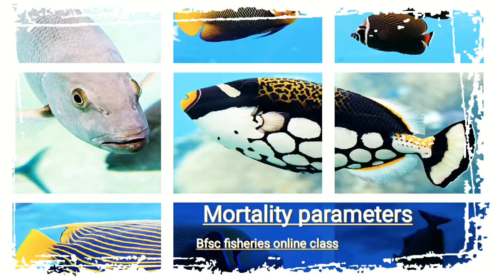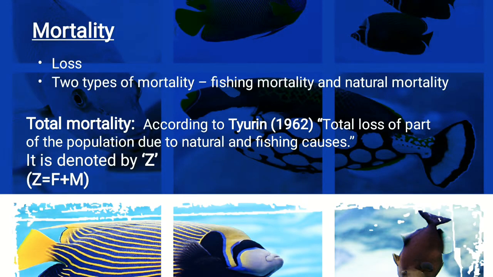Today we are continuing with fish population dynamics and stock assessment. In yesterday's class, as we talked about, today we will be talking about the mortality parameters. So we have to know here, in reducing the stock, we are seeing that some stocks are reducing. These are actually because of the total mortality factor.